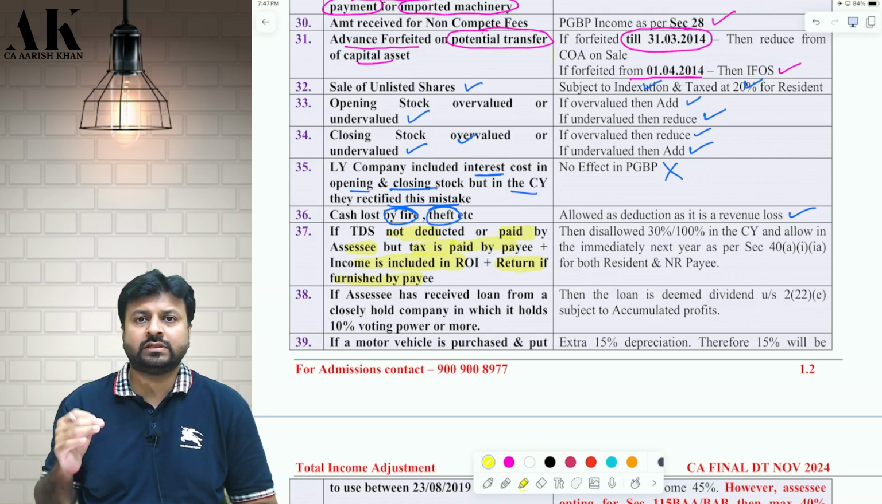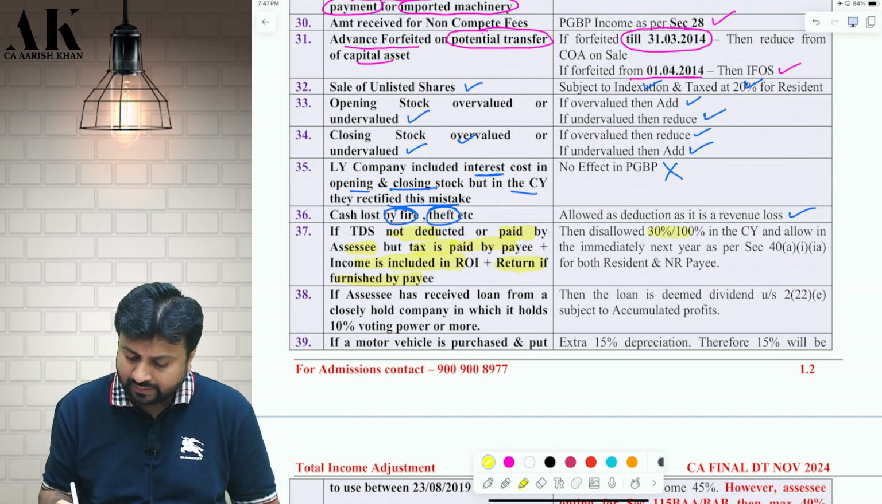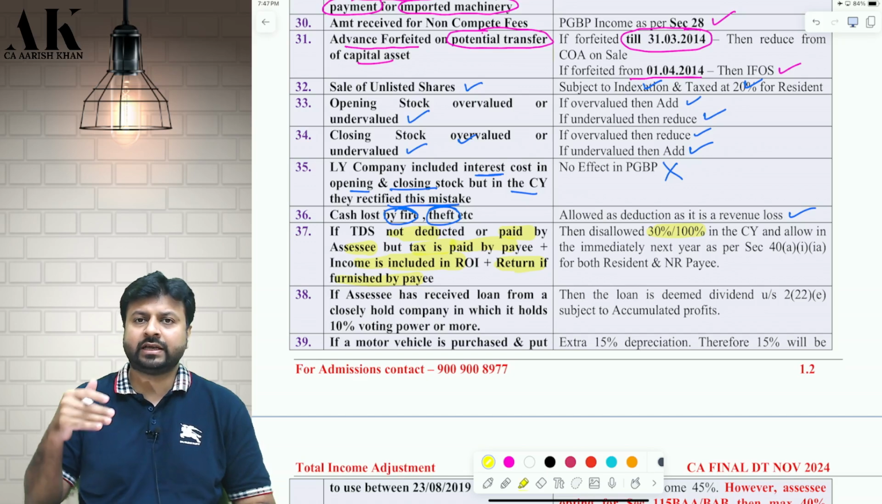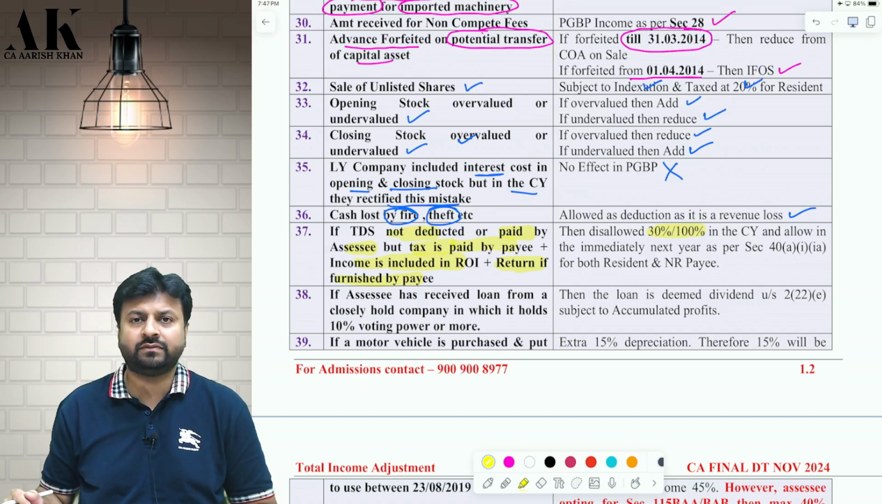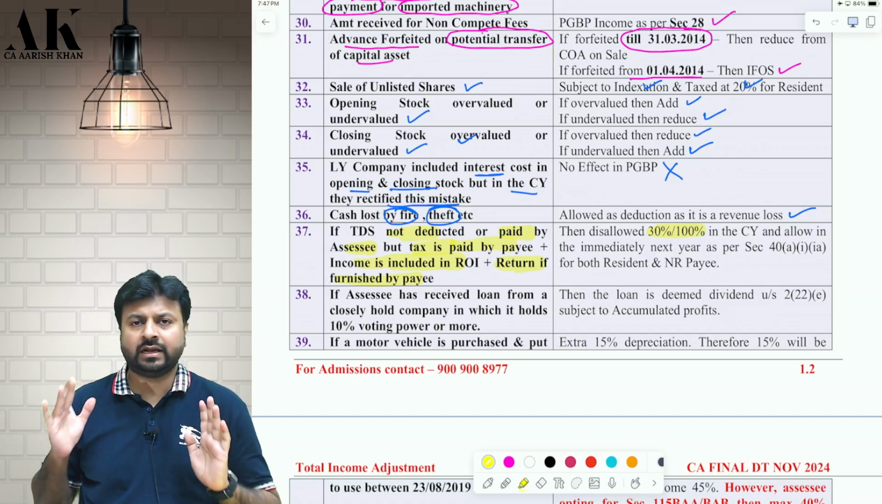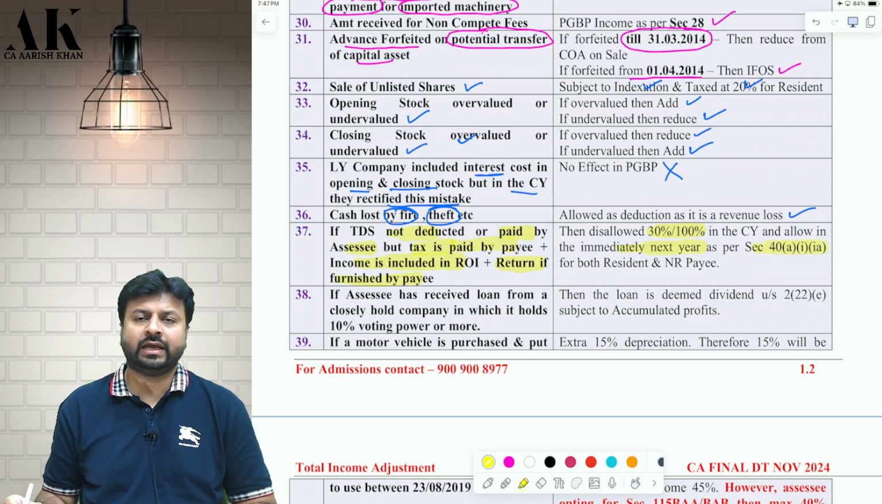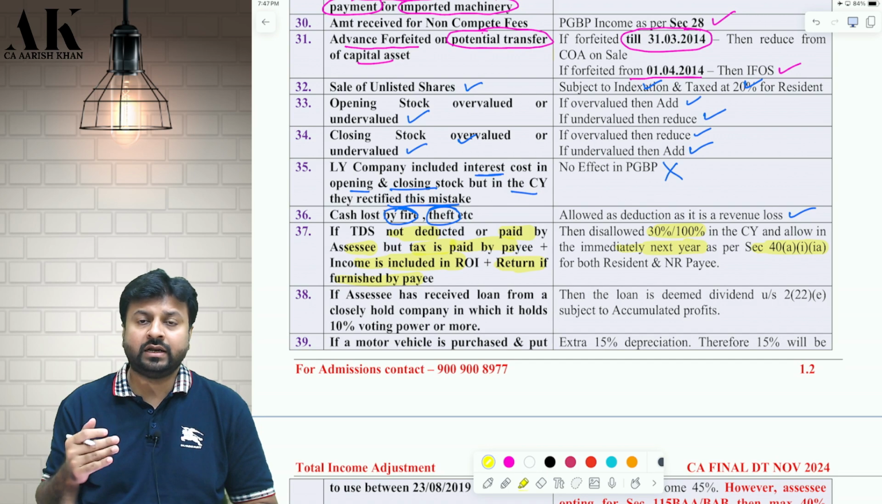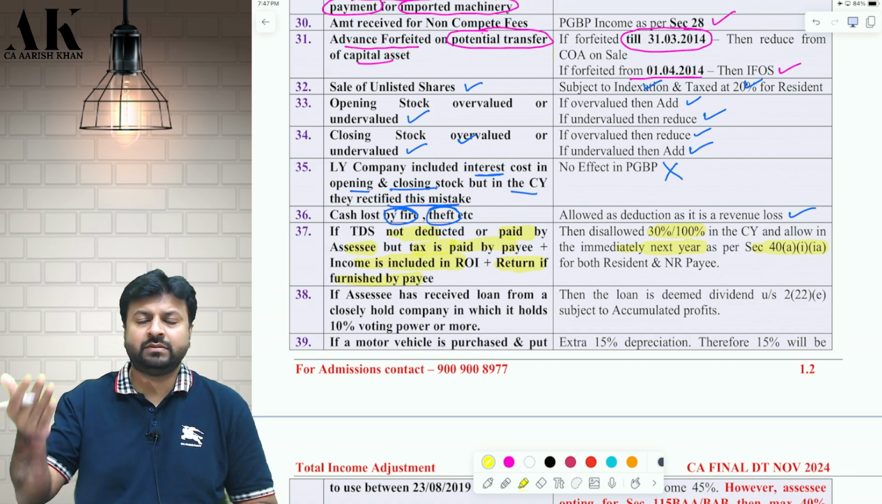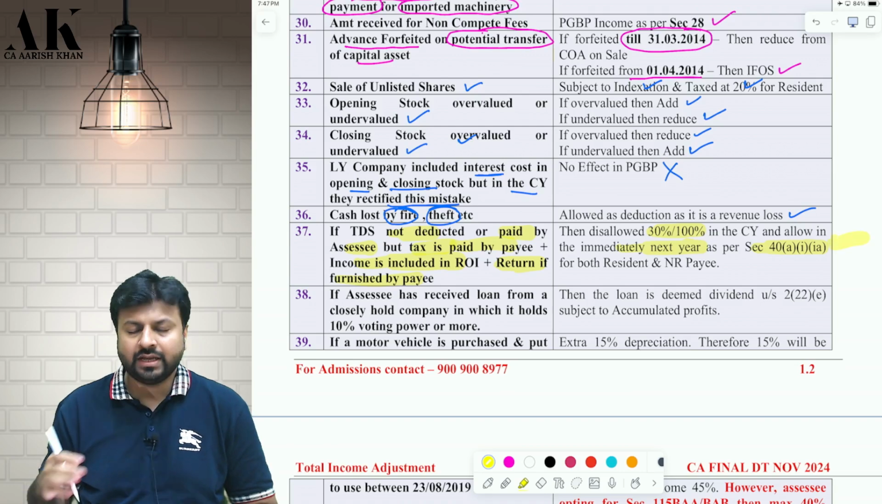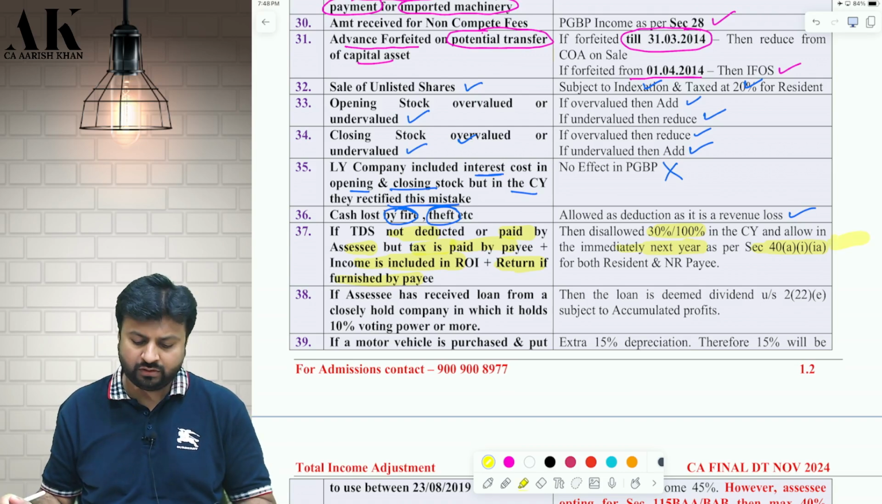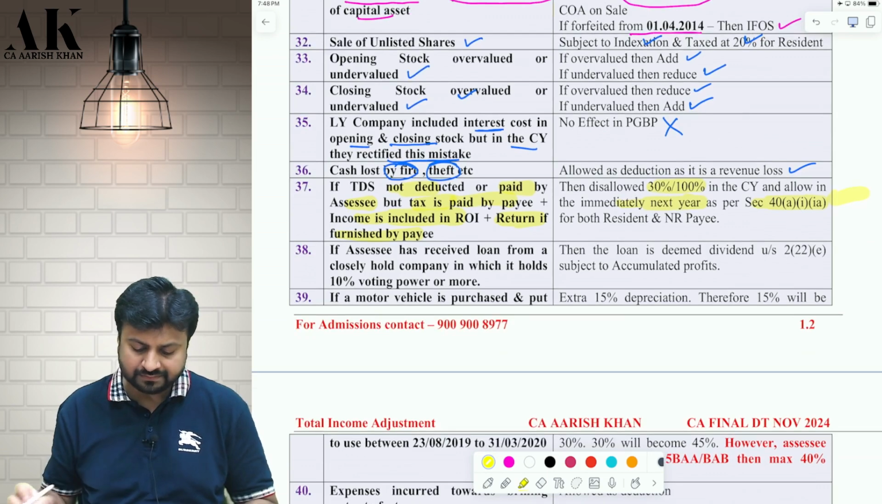In that case, what is the treatment? In the current year, I have to disallow 30% or 100% as the case may be, depending upon the residential status of the payee. But in the immediately next year, I will get the deduction under Section 40A(1) or 40(1)(ia) as the case may be, and I will not be called an assessee in default. Don't worry. Okay. Next one.